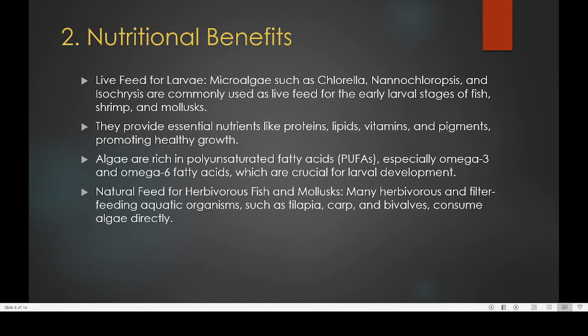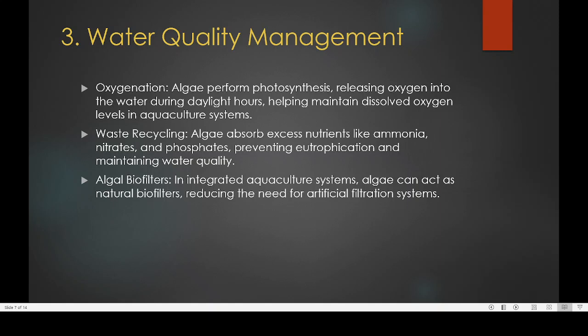Many herbivorous and filter-feeding aquatic organisms such as tilapia, carp and bivalves consume algae directly. Other than fish, molluscans like apple snails also consume a lot of algae. Then another importance is water quality management.